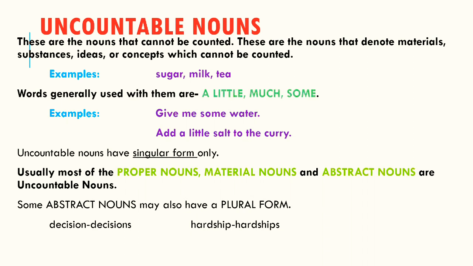Uncountable nouns have singular form only. Usually, most of the proper nouns, material nouns, and abstract nouns are uncountable nouns. Some abstract nouns may also have a plural form. For example, decisions from decision, hardships from hardship.